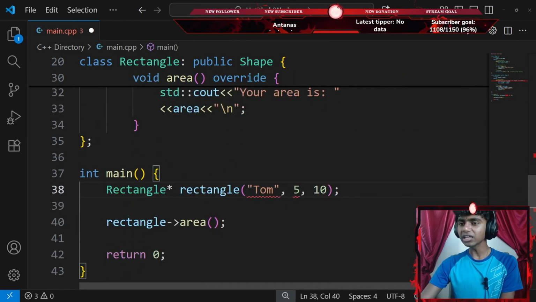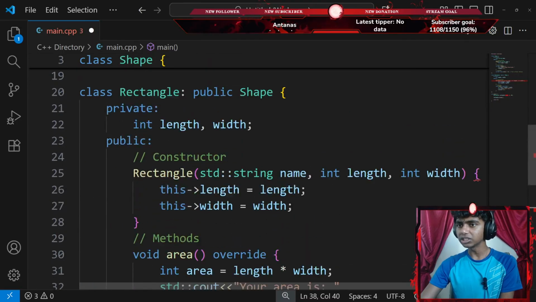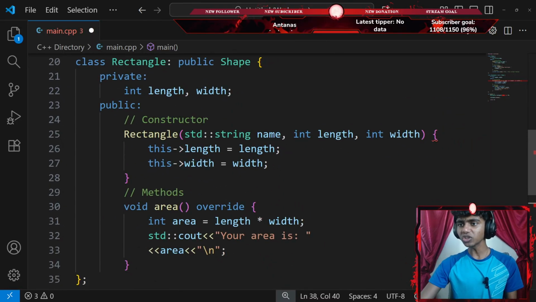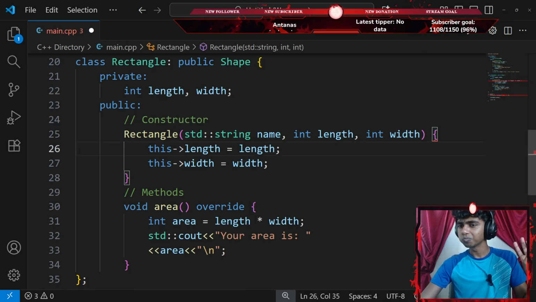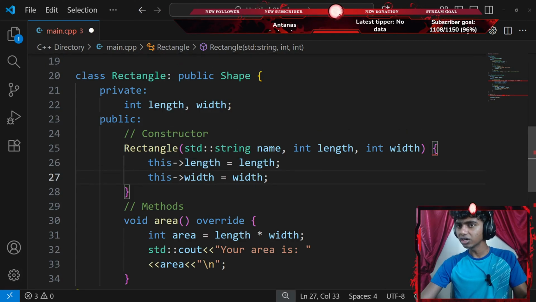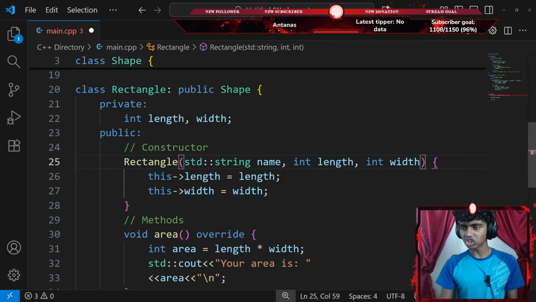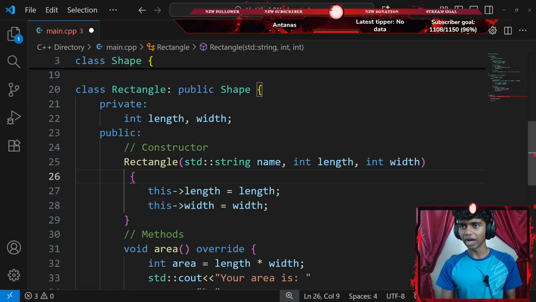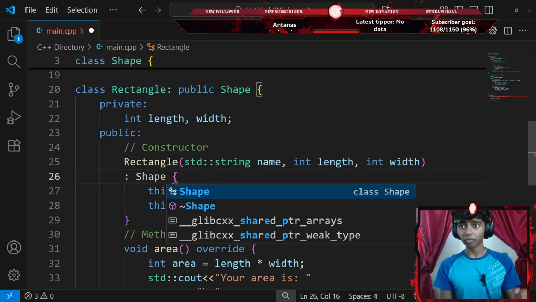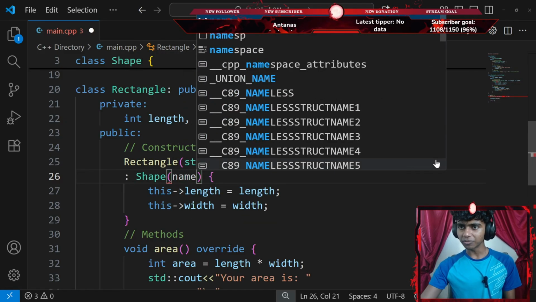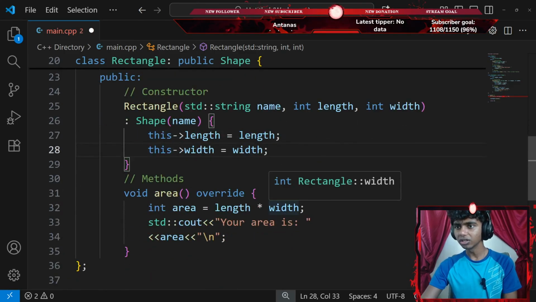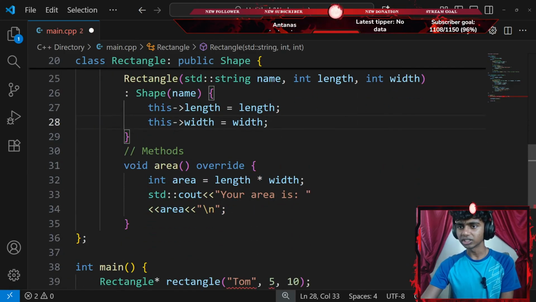Wait, is this even correct? Okay, so my constructor requires 3 parameters. Why is there a red underline here? Okay, this length equals length. Did I do something wrong here? Oh, I forgot to create a constructor for my shape class. My bad, guys. Okay, let's go ahead and add a colon and create a constructor for my shape class as well. My shape class does require 1 parameter of name, so I'm gonna go with name. There we go. Okay, guys, that should fix all the errors now.